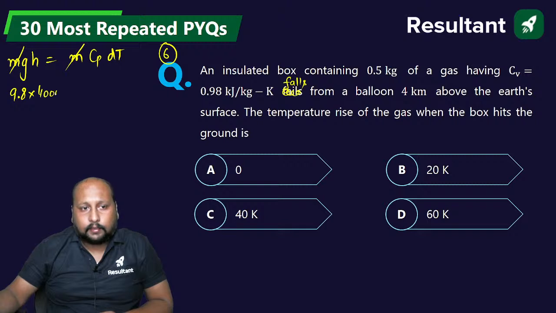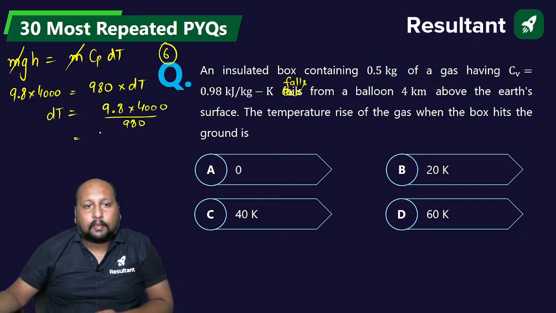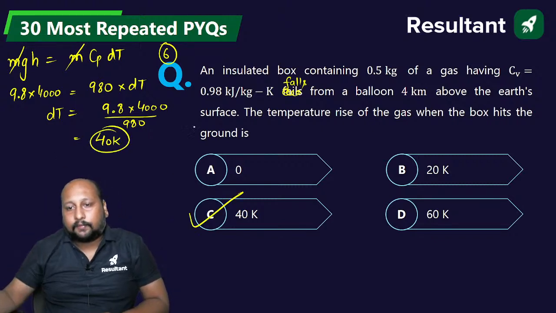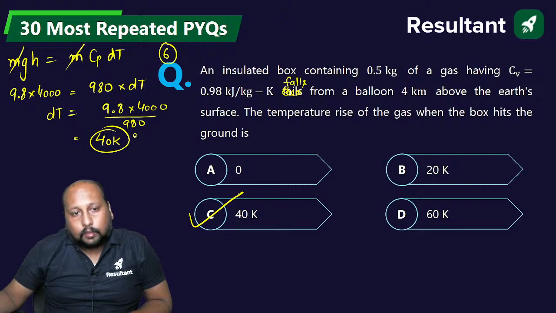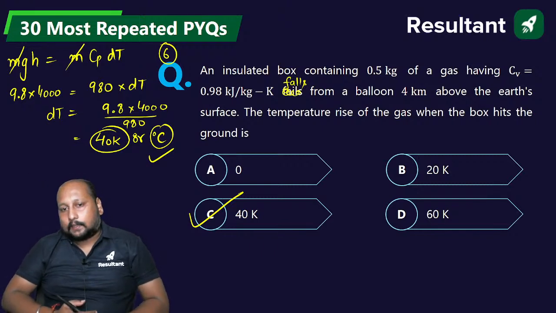This is 9.8, height is 4000, cp value is 980 because this is kilojoule, into delta T. So delta T will be 9.8 into 4000 divided by 980, which is equal to 40 Kelvin. Option C is correct, because this is a temperature difference. Even if you write it in degrees Celsius it is still correct, because that is a temperature difference. Option C is the correct answer.